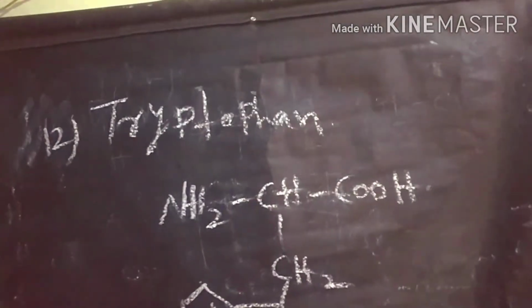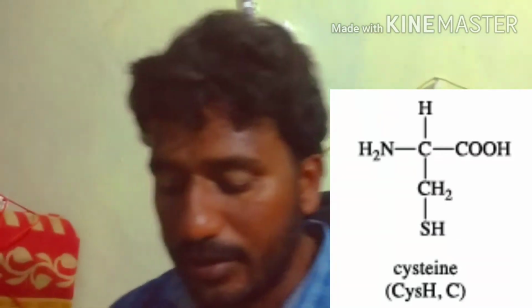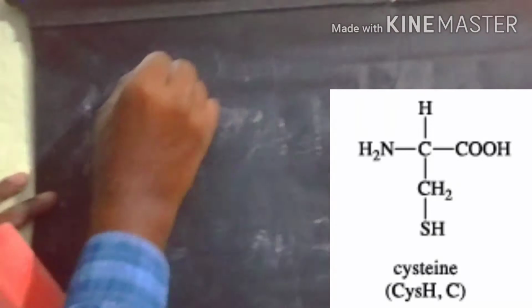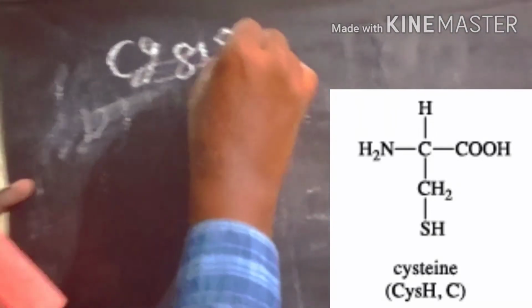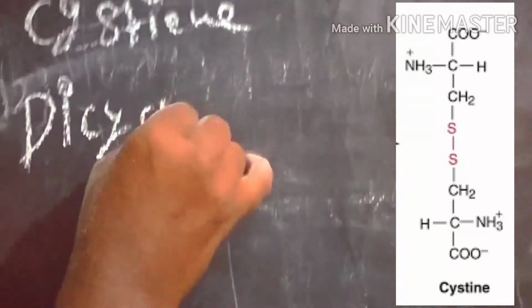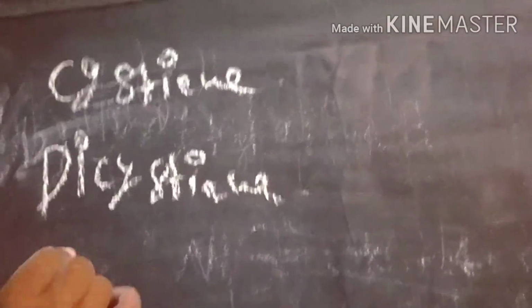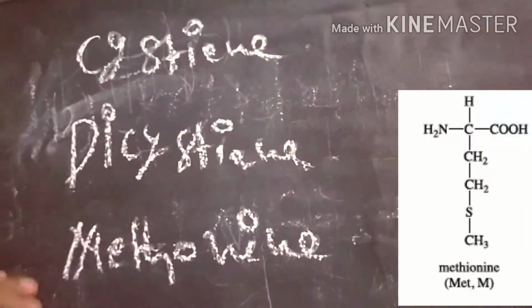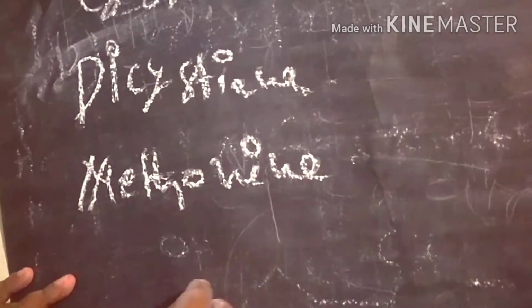Cysteine. This is a sulfur containing amino acid. We have 3 sulfur containing amino acids: cysteine, dicysteine and methionine. These 3 are sulfur containing amino acids. First we start with cysteine.